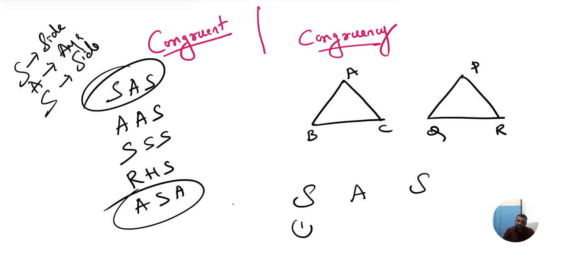First, in any triangle, the corresponding sides should be equal. Condition 1. Condition 2: after the side, the angle which is included with that should be equal. And third, the side should be equal. For an example, you told everything, I understood, but you said something about corresponding. What is the meaning of corresponding?